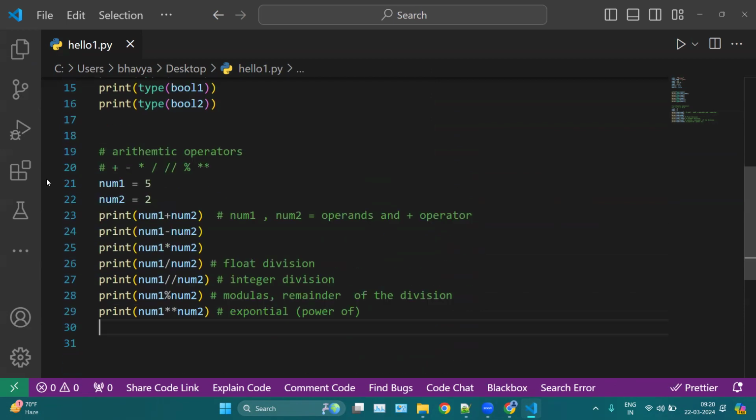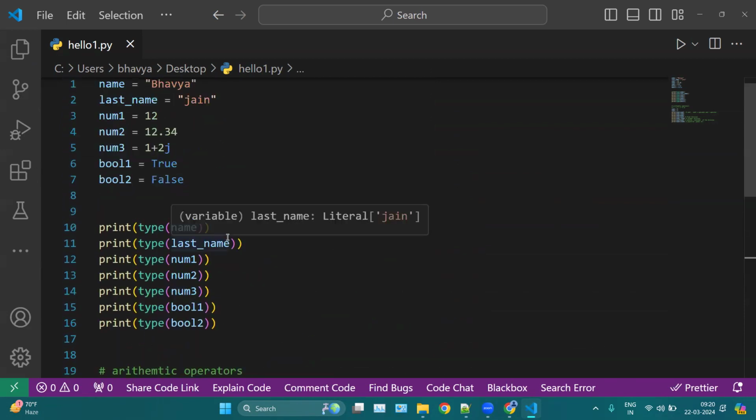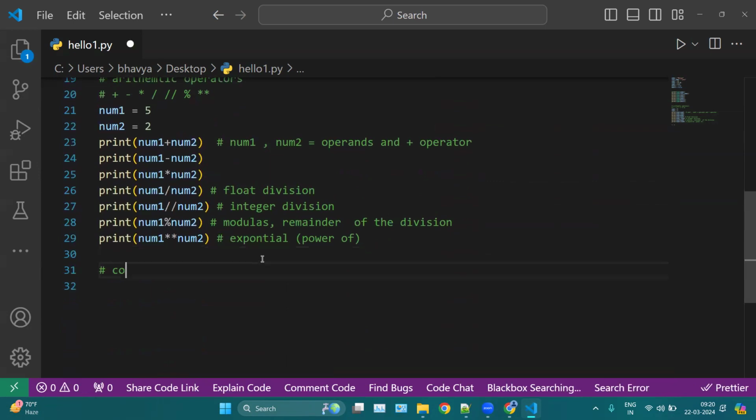Now let me show you one more concept, comments. What are comments? Comments are statements which are totally ignored by your Python interpreter. For example, we have these lines here, and these are known as comments. Comments are mainly used for making notes. If you want to put anything before your code, you can use a comment. Comments are anything ignored by your Python interpreter.